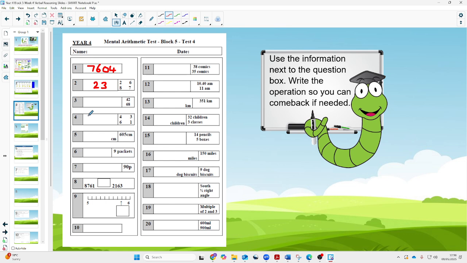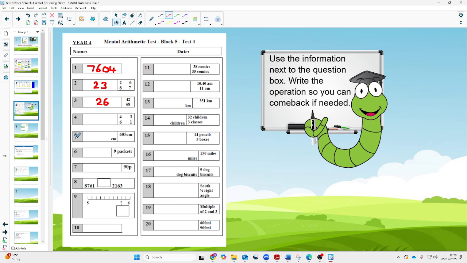How many less than 68 is 42? Well, of course, it's 26. You could use adding up from 42 to get to 68 if you want to. Use addition. It's another way of doing subtraction, but also double checking that 42 and 26 make the total of 68.